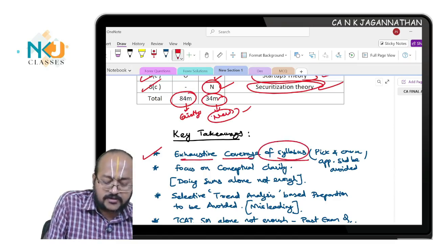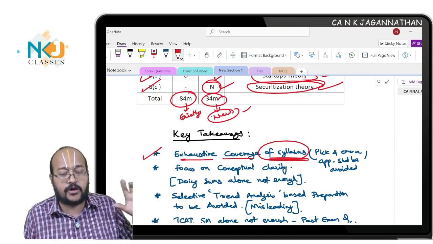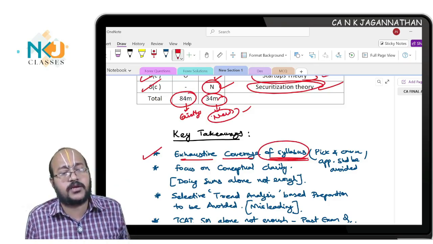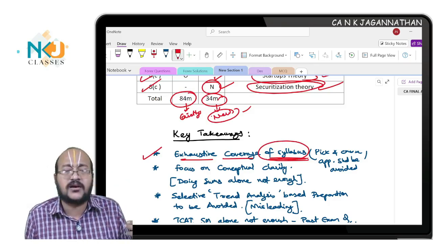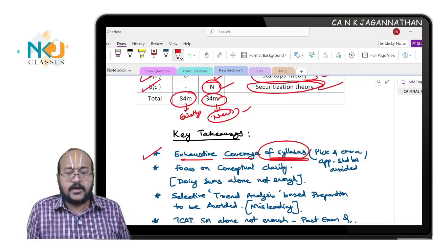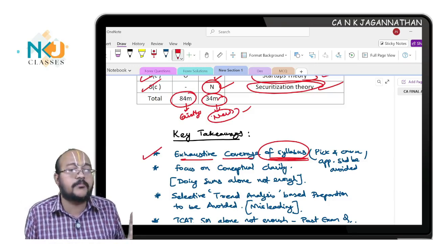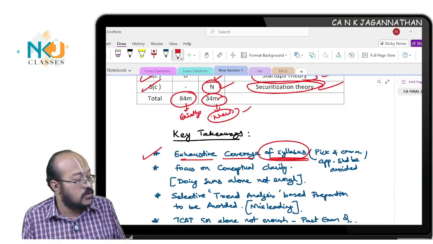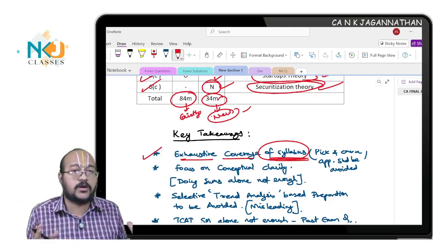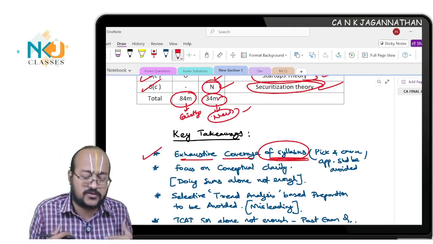Exhaustive coverage of the entire syllabus is required, because just because they have not asked a question for the past 10 years, you cannot ignore it. I told you, they're asking. Just because they have not been asking this concept for so many years, like break-even, FSP and all, they are testing. Like this, I don't know what they could ask in the next attempt. I cannot predict. Prediction and doing all these ABC analyses are a little bit tricky. In the sense, it can work out when everything goes fine. If your time is not favorable, I don't know what can happen. You have to prepare for the best and then expect anything. Expect the unexpected and go for the examination. This is what I would suggest.